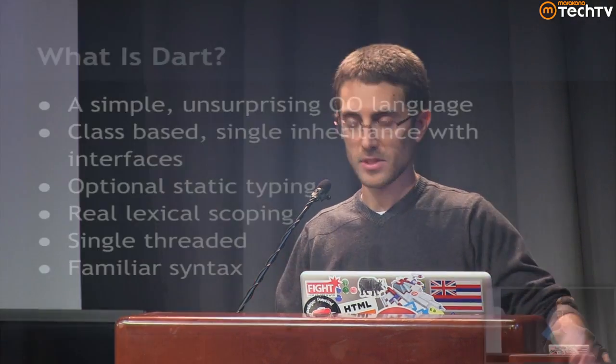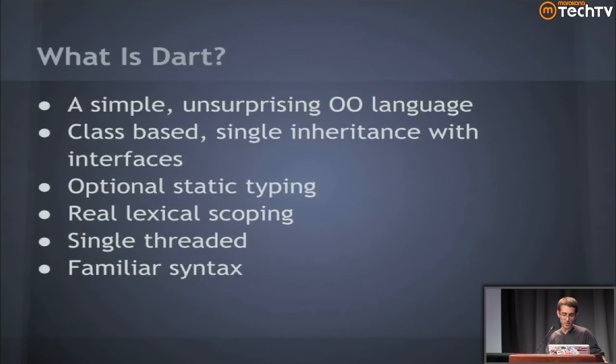Okay, so what is Dart? Dart is, succinctly, a simple, unsurprising, object-oriented language, class-based, single inheritance with interfaces. So you can yawn right now and walk out of the room because we've seen this all before. But what's cool about Dart is that it also pulls in some unique features, targeted at what is essentially a mass adoption language. Here you see part of the thought process behind Dart: yes, it's very familiar. We have classes, we have interfaces, it's single inheritance, stuff we've seen before.